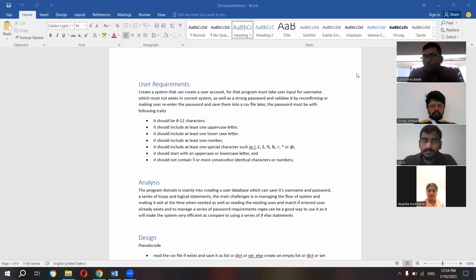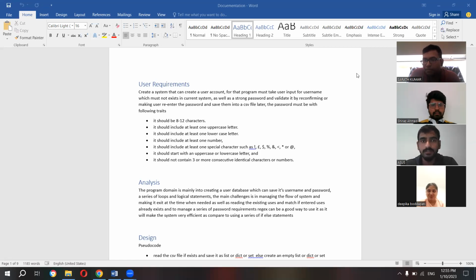Once we went through the entire assignment, we divided our project into several tasks. We assigned user requirements, analysis, and design each to a separate person. So I will ask my teammate, Mr. Mohan Malgari, to start the session with the user requirements, whatever we have considered regarding our project. Mohan, please go ahead.